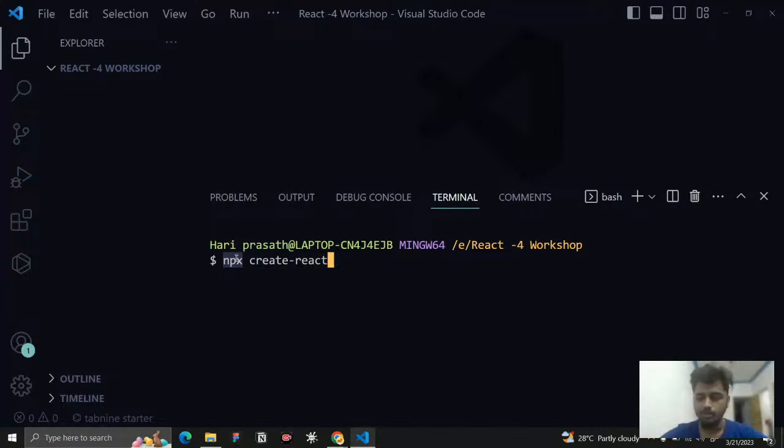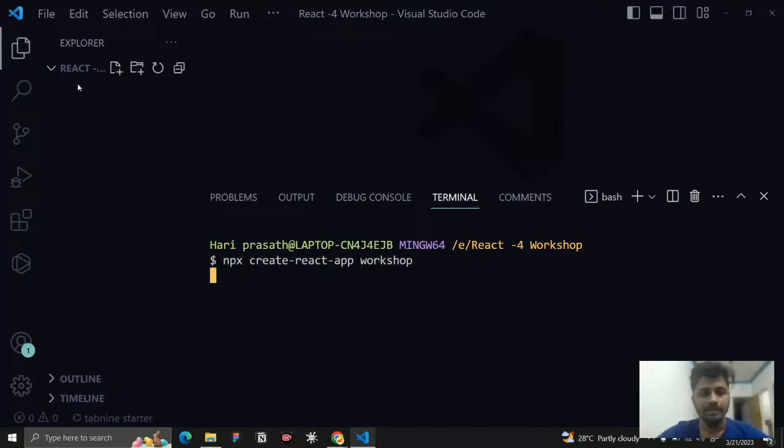And you need to use a command called create-react-app, and you need to check whether you are in the right folder. Whichever folder you run this command in, it is going to run there. Give a space and tell which folder name you want, and here we will say workshop. And it will start to install. It takes some time, more than we expected. Let me wait for it.